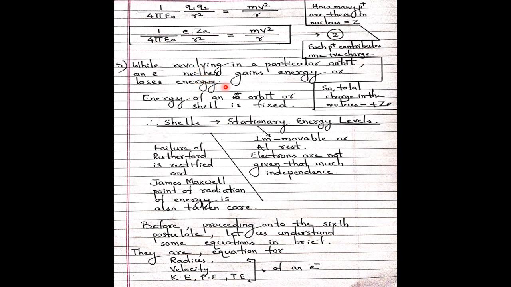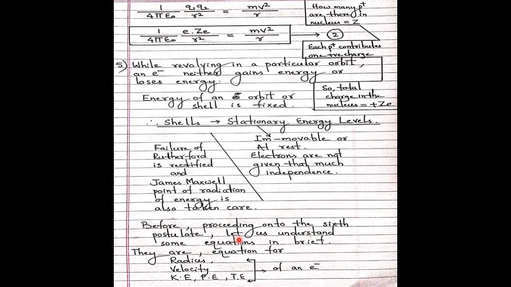That's why those paths, those levels, are called stationary, immovable, at rest. Electrons are not given that much independence here. What is a station here? Bus station, police station, where buses are parked, not allowed to move. That's why energy levels are called stationary.